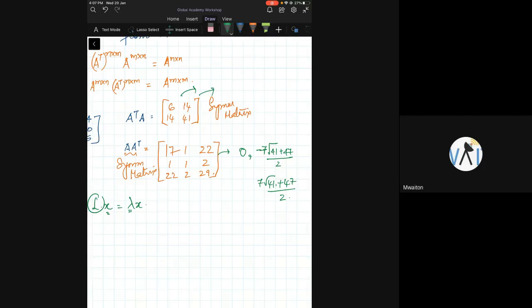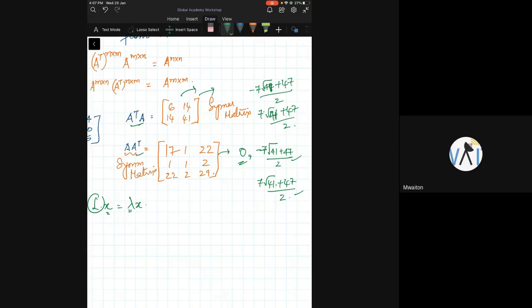It is 14. The eigenvalues of this would also be minus 7 root 41 plus 47 by 2 and plus 7 root 41 plus 47 by 2. This simply goes on to say that A transpose A and A A transpose have the same eigenvalues, except that this fellow has one extra 0. Are you getting it?